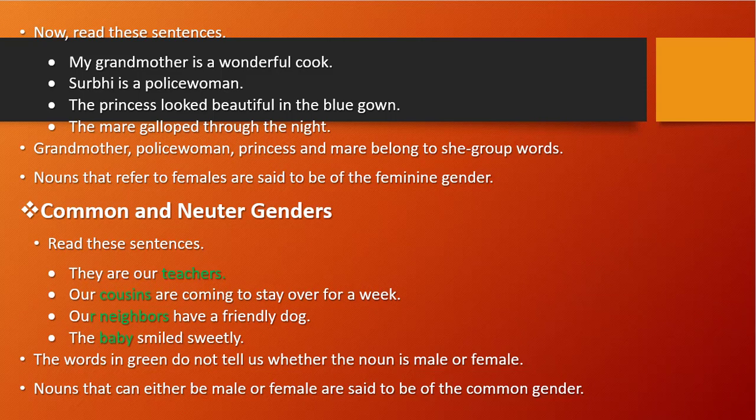So here you see the words given: grandmother, policewoman, princess, and mare. All of these are what? She group words, right?